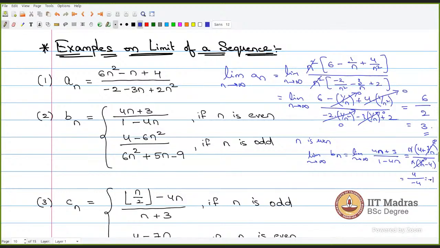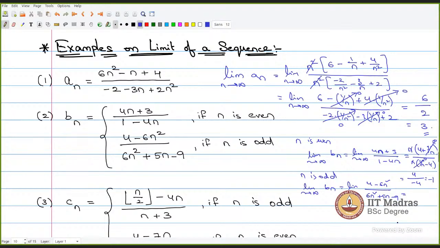So now what we have to check is, we check for the n is odd case also. If n is odd, you check the same thing, limit of bn as n tends to infinity, which is limit n tends to infinity 4 minus 6n square by 6n square plus 5n minus 9. Now tell me what is the limit of this? Minus 1 again.